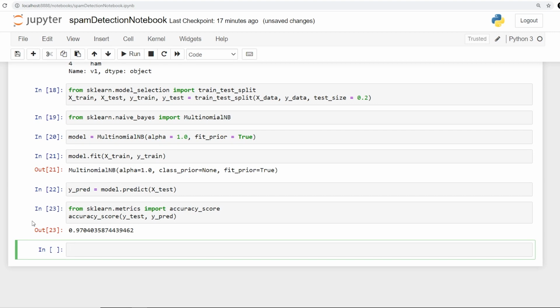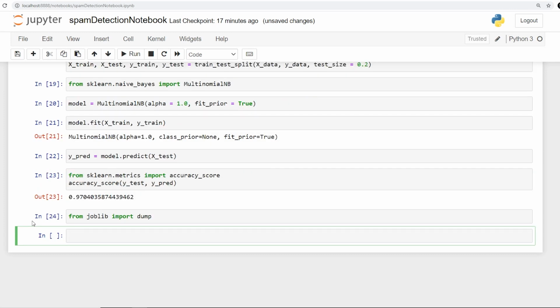Now we are going to save both of the models. These models are very, very important to save. Please understand this, because you cannot just save the model in NLP. You have to work with the TF-IDF, because the text we are going to give in any application is going to be text. No one is going to be giving you the numbers. So that pre-processing needs to be done on your part, and the way we do it, we have to save that TF-IDF. For that, I'm going to say from joblib import dump. Joblib gets installed with scikit-learn itself. You don't have to separately install it.